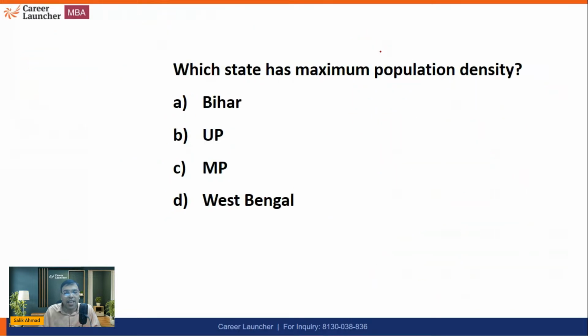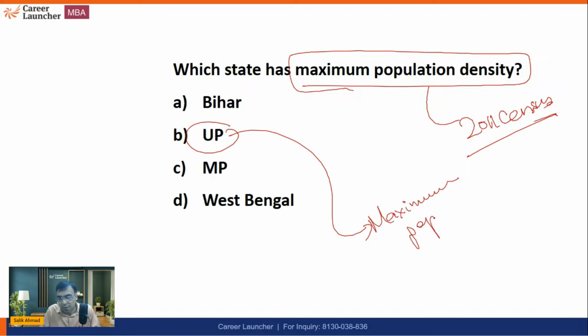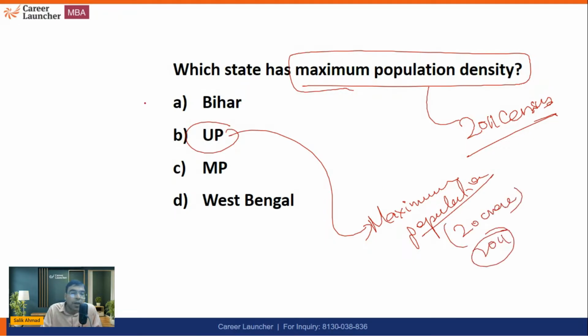Next is, which state has maximum population density according to 2011 census, of course. See, if someone is asking maximum population, then the answer is Uttar Pradesh. Maximum population according to 2011 census was around 19 crore, nearly equivalent to 20 crore. But if someone is asking maximum population density, it was Bihar. It is not asking total population. Total population of Bihar was around 10.5 crore, or you can say around 11 crore in 2011.